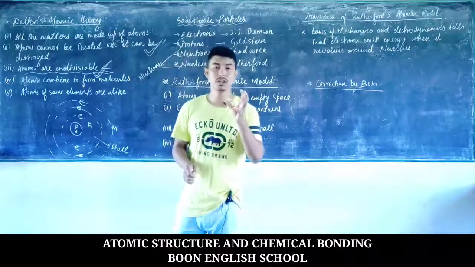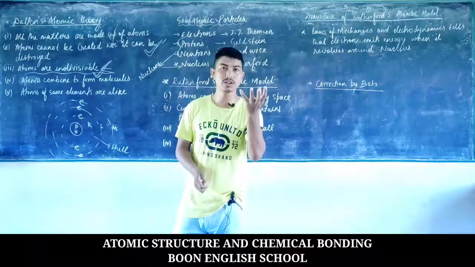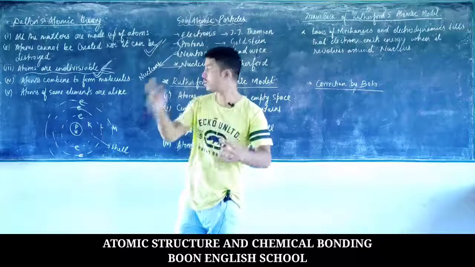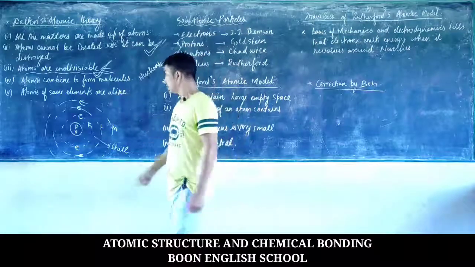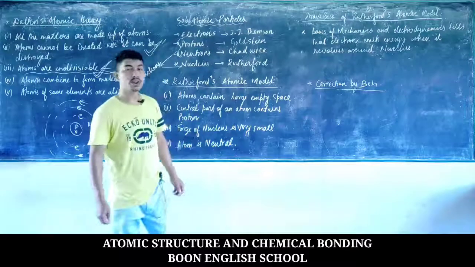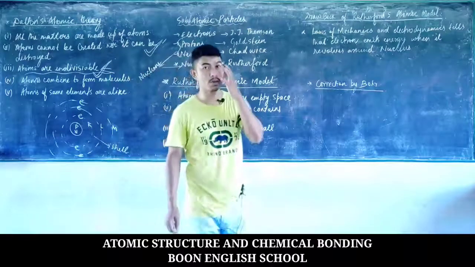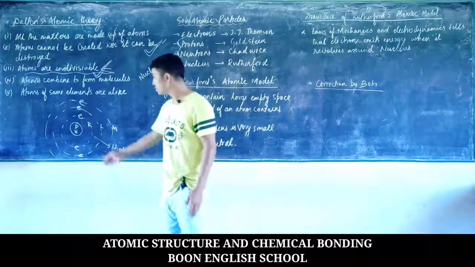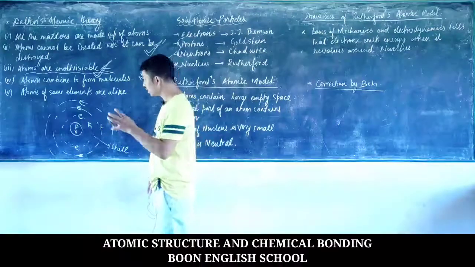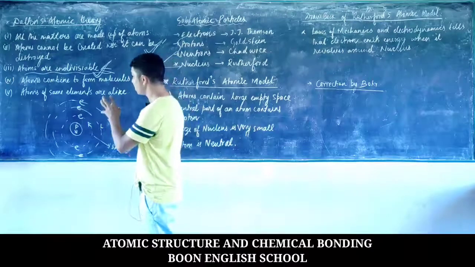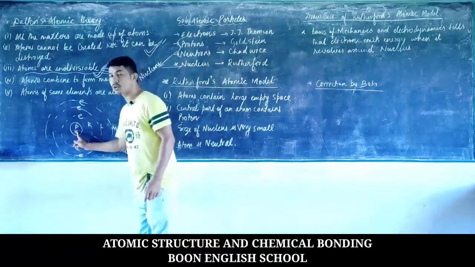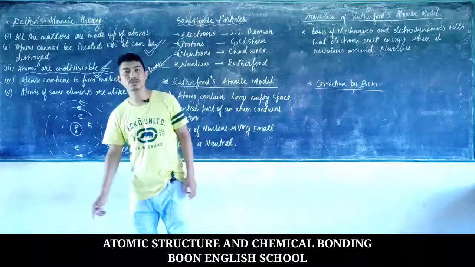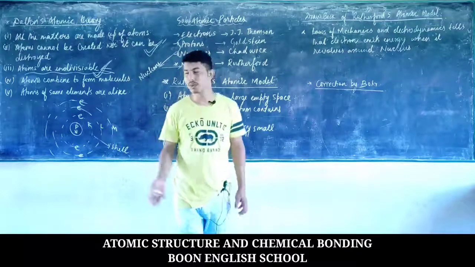Okay, where the nucleus is at the center and the nucleus consists of the proton and the neutron, and around the nucleus revolves the electron. And if you are asked to differentiate between the three subatomic particles, you can easily differentiate them in terms of their position in an atom. The proton and the neutron reside inside the nucleus, whereas the electrons reside outside the nucleus.